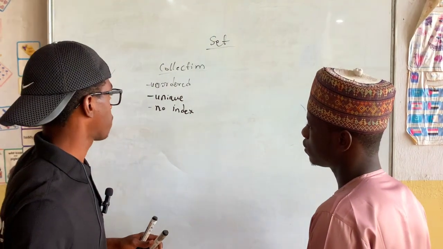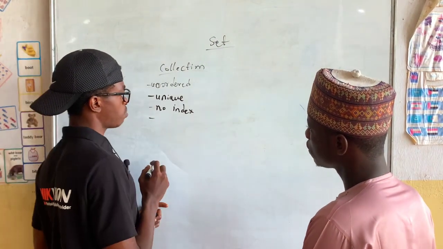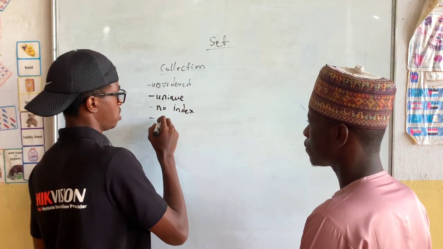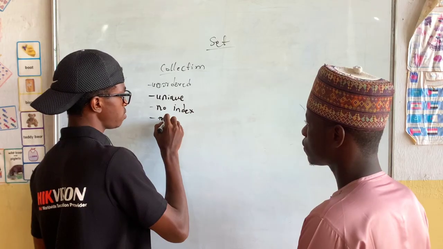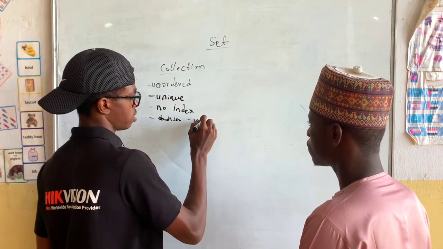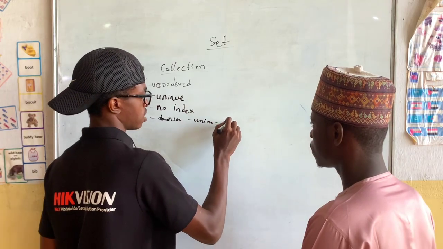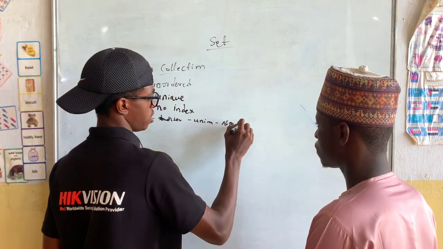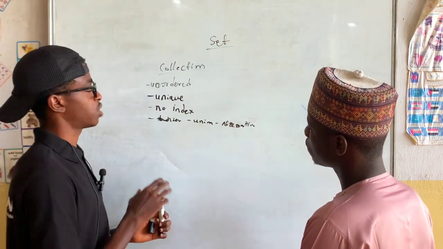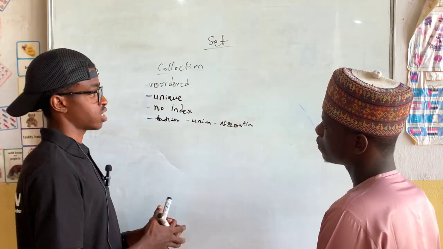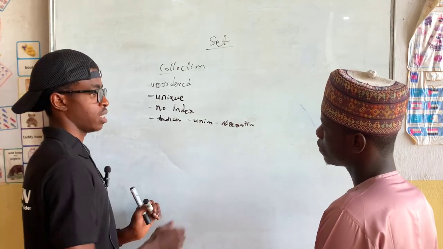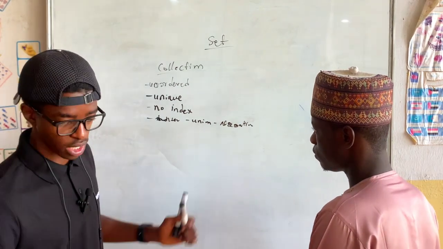Do you understand? And then the fourth thing you have to know about set is that we can use mathematical operations of set on it. All of these: intersection, union, and negation. You can use all these mathematical operations you know about set. If you know set in mathematics, you can also apply all these operations here. So we learn all about it.